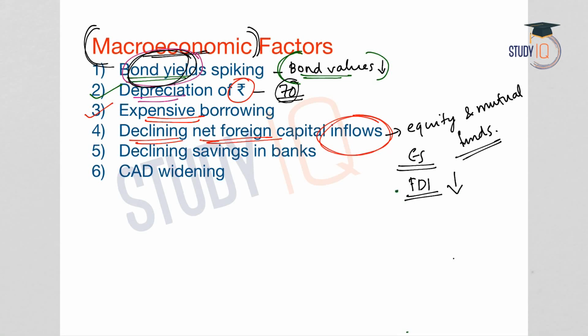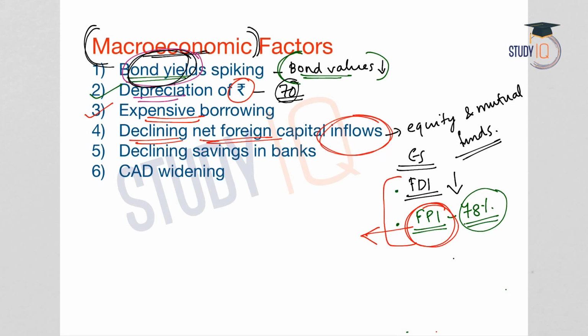But when it comes to FPI, or foreign portfolio investment, the survey had estimated a growth rate of 78%, and therefore the survey concludes that due to such a huge expansion of the foreign portfolio investments in the Indian economy, the net foreign capital inflows have increased. So that was according to the economic survey last year.